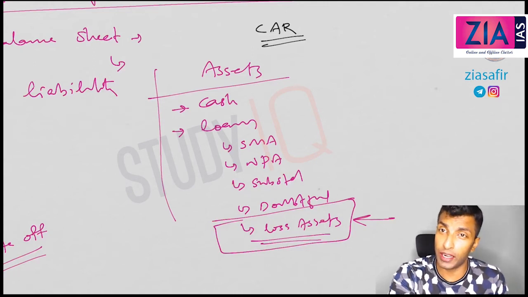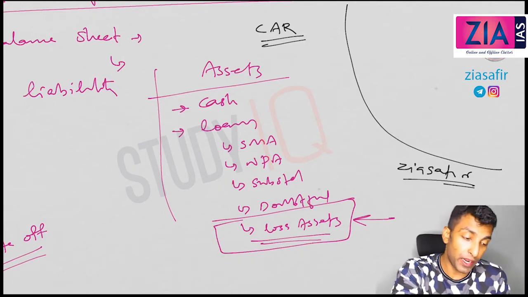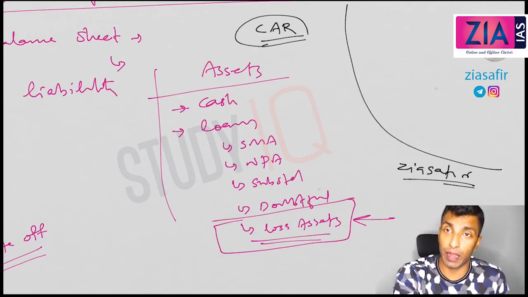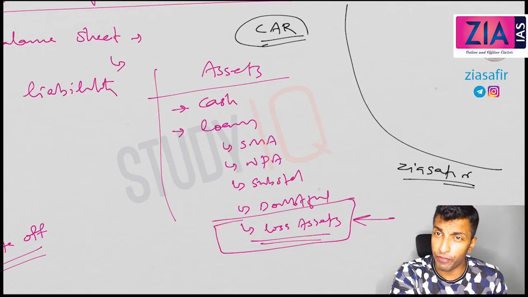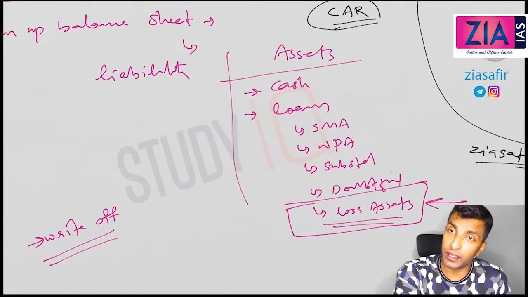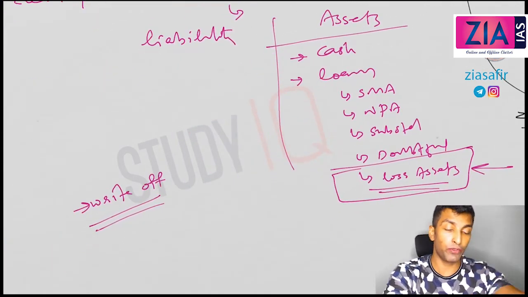We have discussed this in detail, and in fact it is uploaded on YouTube also, and you can watch the video. I have explained what is CAR, capital adequacy ratio, capital to risk weighted asset ratio, how is it calculated, what is the need for it, what are the Basel norms, what are the RBI guidelines. Everything is crystal clear. If you attended that video, it is very much clear for you.